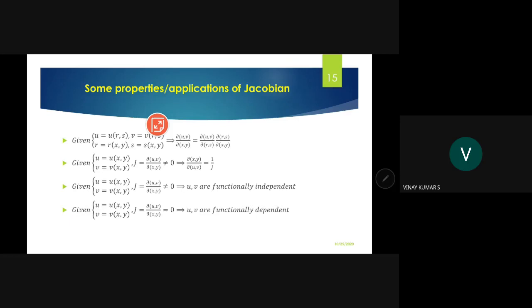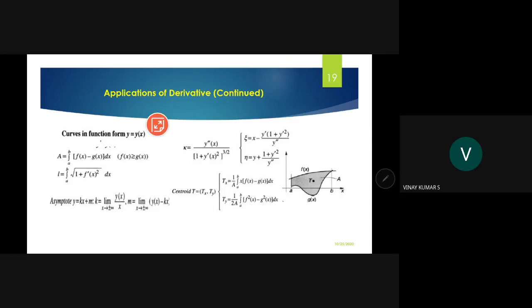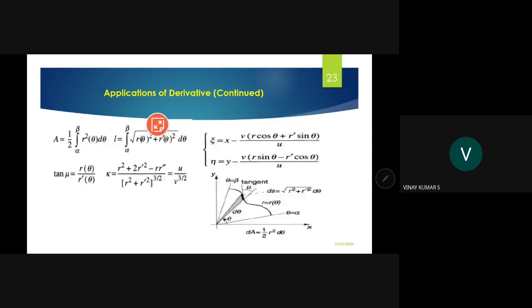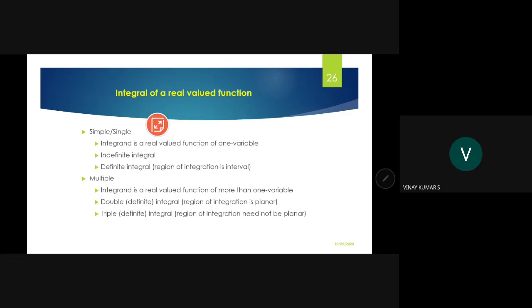So four concepts are associated with real valued functions of two variables. That is all about derivatives. Then directly we have gone to applications of derivatives.